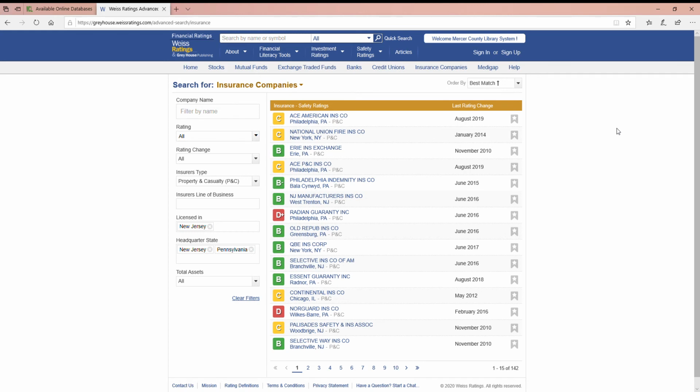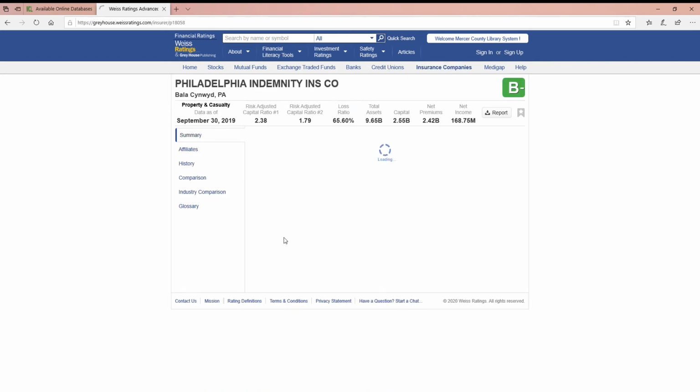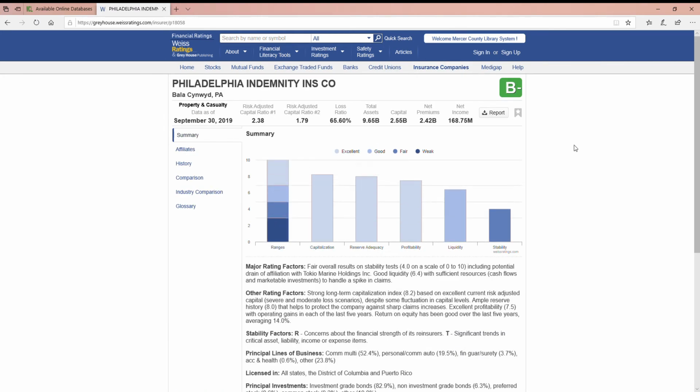So what we're going to look at here is, if I click on one of these, out of the 142 results, again, we're looking at something that is very similar to what we've seen already. It's set up almost identically to the banks and the credit unions in terms of what's available in the table of contents. You're still seeing your rating at the top and your quick data points, and the ability to do a download report, and your ability to add this to your watch list if you'd like to.